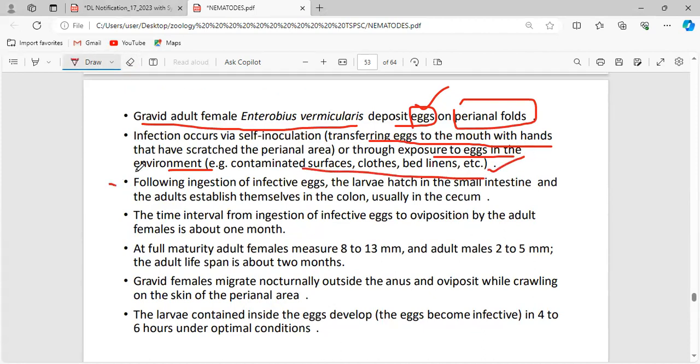Following ingestion of these infective eggs, the larvae hatch in the small intestine and the adults establish themselves in the colon, usually in the cecum.